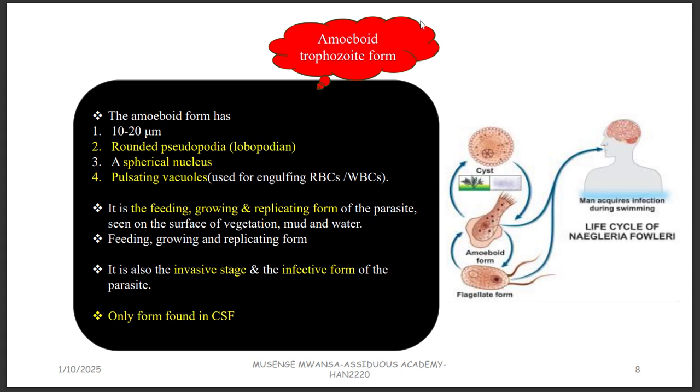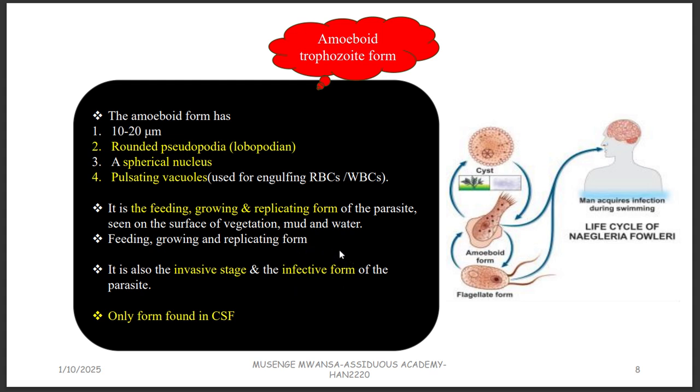So the amoeboid trophozoite form is the form that the parasite is going to be using to feed, to grow, and to replicate. So this is the form in which it does these three things. And this is the form that you are going to be able to see on the surface of vegetation, mud, and water. Okay. And take note that it is an invasive stage. Invasive stage means the stage that can penetrate through the body. For example, if it goes into your GIT, it can penetrate through your GIT to go into your blood and go through the rest of the body.